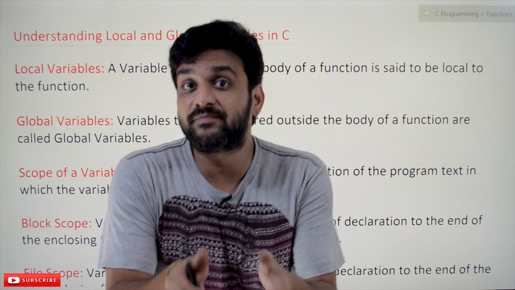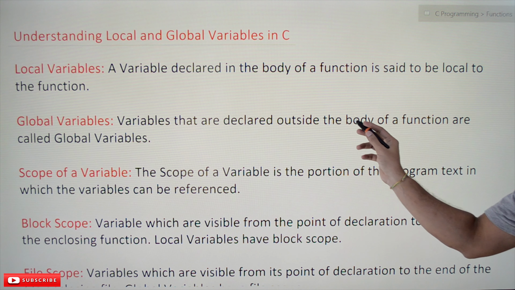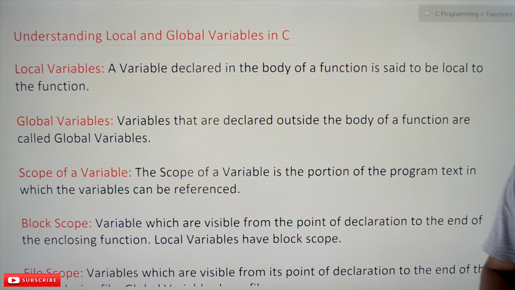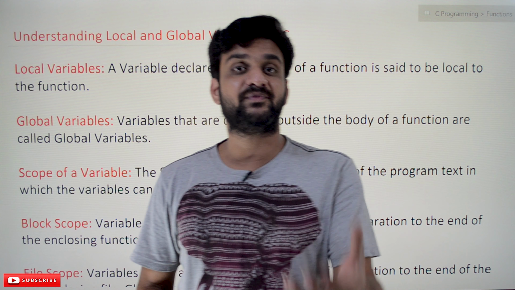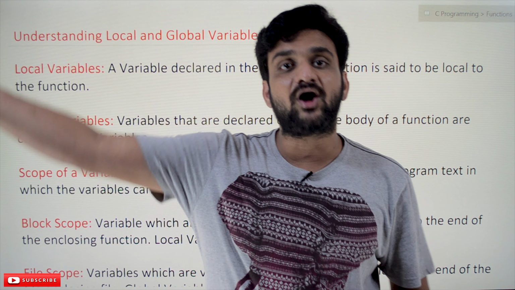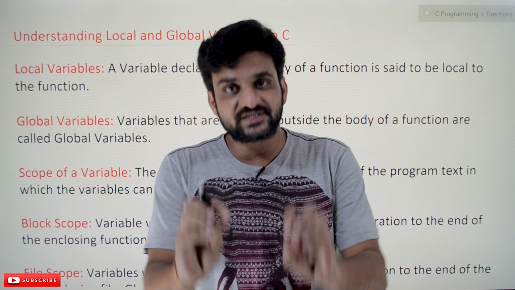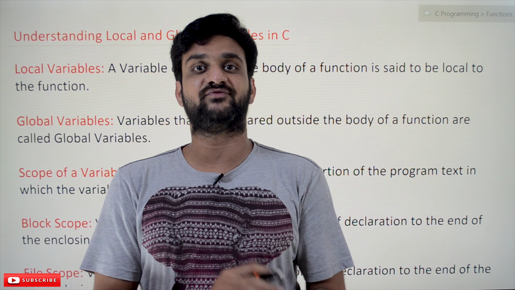What is meant by global variables? Variables that are declared outside the body of the function are called global variables. So far we haven't seen any such global variables in our previous programs. A global variable is a variable which is declared outside the function. Right now, just try to remember this. We'll try to understand this concept by using an example. So with that we will get a clear understanding of the concepts.